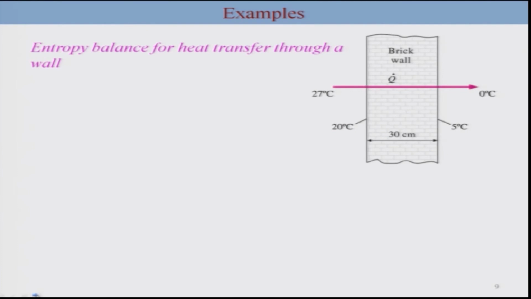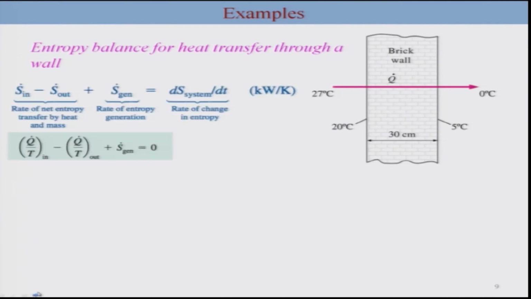So let us look at entropy balance for a heat transfer through a wall. Now we can write down the general entropy balance here, entropy transfer by heat, and this is your generation. There is no mass aspect here. Okay, so we will look at the entropy due to the heat transfer. There are two aspects here. One is inlet and the other is outlet. So inlet is your in and this is your out. There is no mass contribution here.